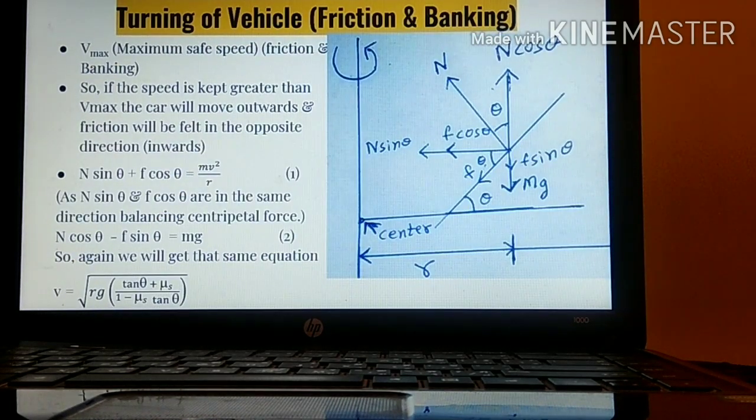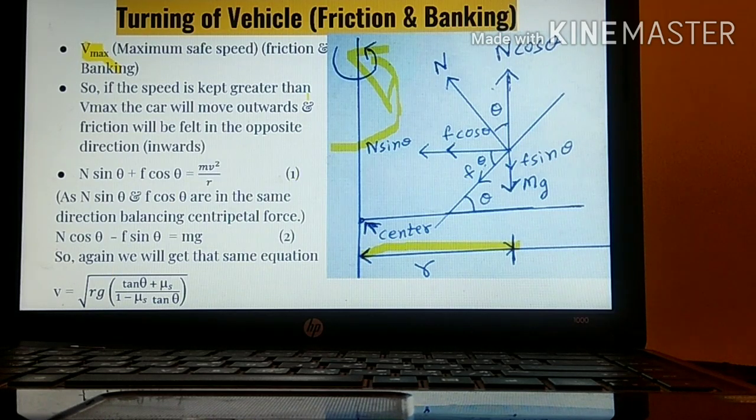Now we will consider the next situation, or we will try to find out now Vmax. The procedure is one and the same. Again, the vehicle speed, see over here, this is the center, and the vehicle is trying to move in this direction. From here to here is the R. Again, Vmax means what? It is the maximum speed the vehicle can move. If the speed is more than Vmax, what will happen? The vehicle will move outwards.